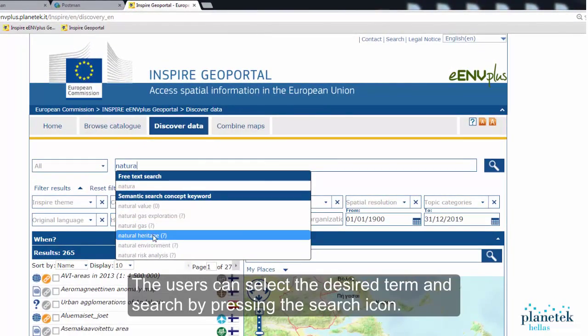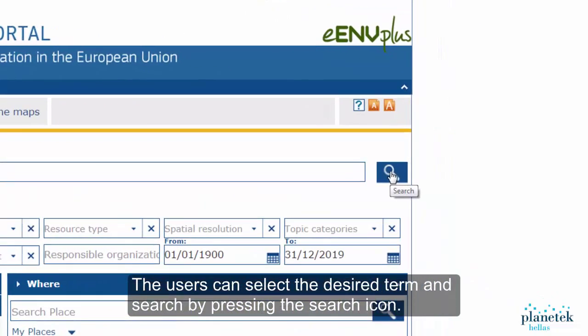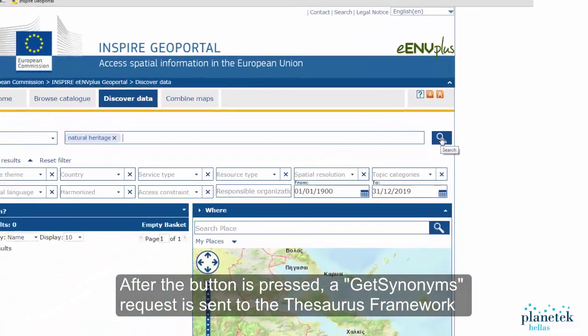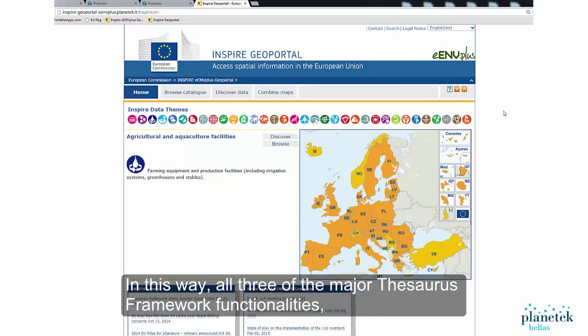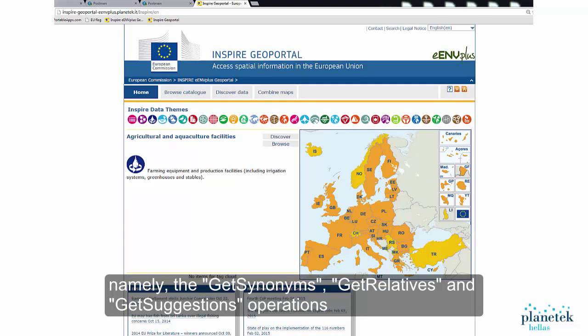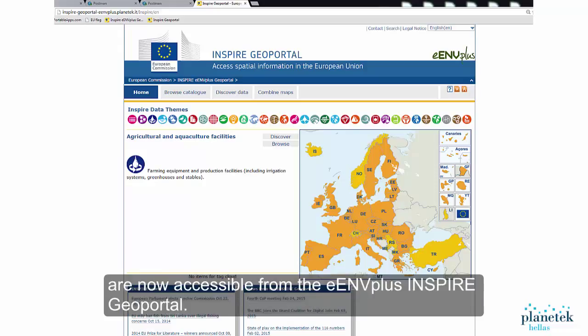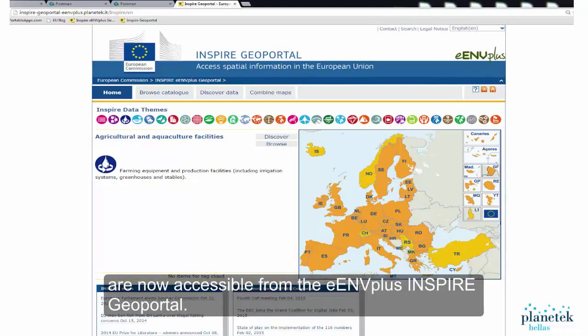The users can select the desired term and search by pressing the search icon. After the button is pressed, a Get Synonyms request is sent to the Thesaurus Framework to expand the user query with synonyms for the term that the user selected. In this way, all three of the major Thesaurus Framework functionalities, namely the Get Synonyms, Get Relatives, and Get Suggestions operations, are now accessible from the eENVplus Inspired Geoportal.